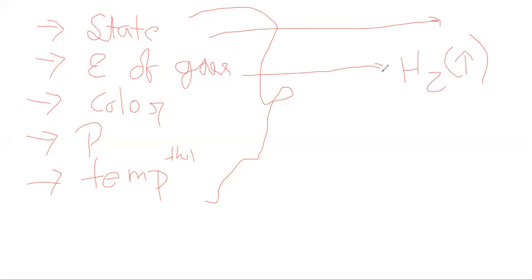Change in color: if you take copper sulfate solution and put iron filings in it, the light blue or sea blue color of the copper sulfate solution will slightly turn into green. By this you can also say that a chemical reaction is going on.